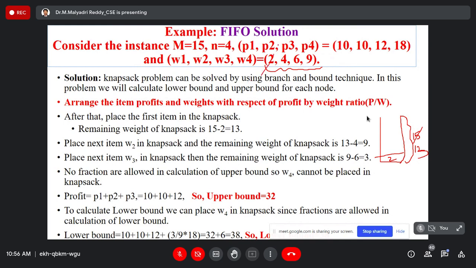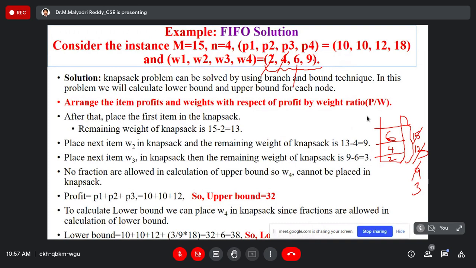Second one is 4. You can able to place or not. Remaining weight is 13 minus 4, which means 9. The third object you can able to place or not. 6. Remaining weight is 3. Fourth object you can able to place or not.